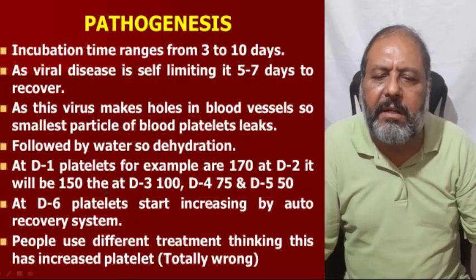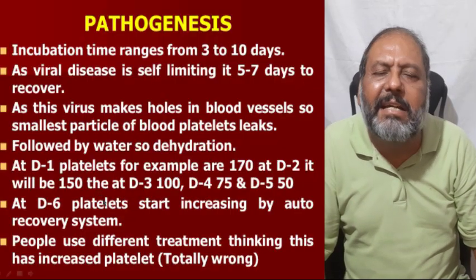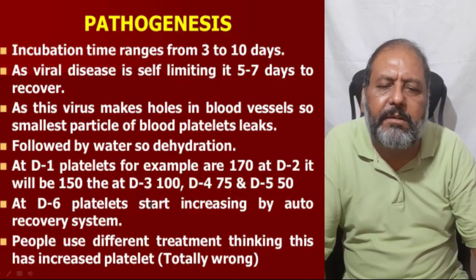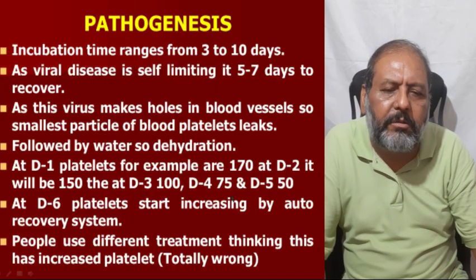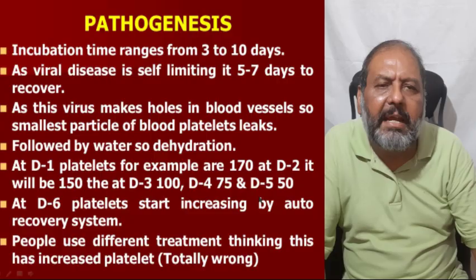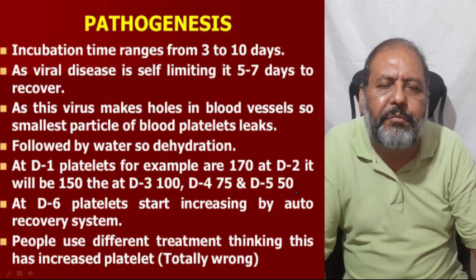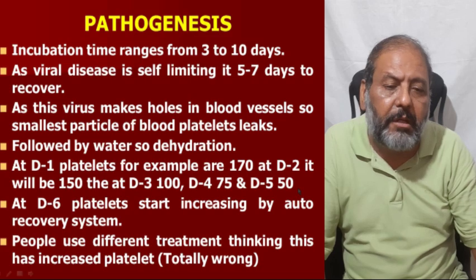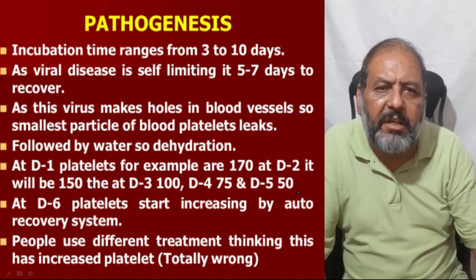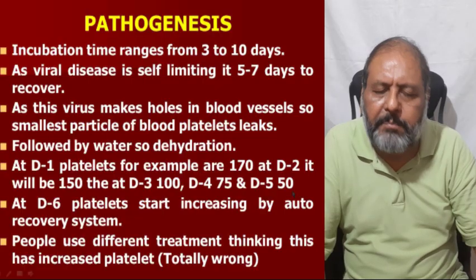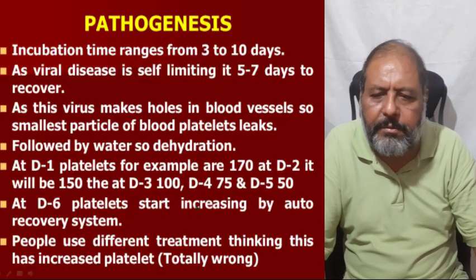So the platelets will come out and there will be a decrease in the platelets. At day 3, platelets will be 100, at day 4 the platelets will be 75, and at day 5 the platelets will come down to 50, which is alarming to the patient, and the patient thinks it is very dangerous to have that low a number of platelets, but it is not very serious.